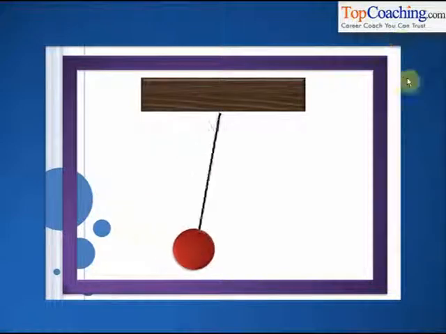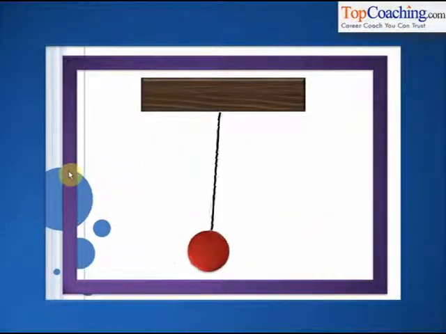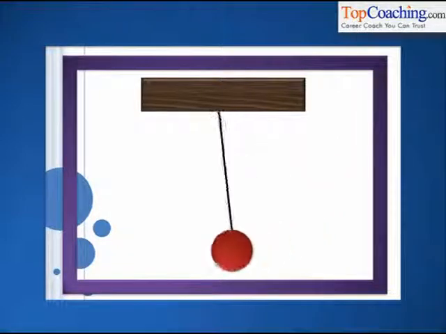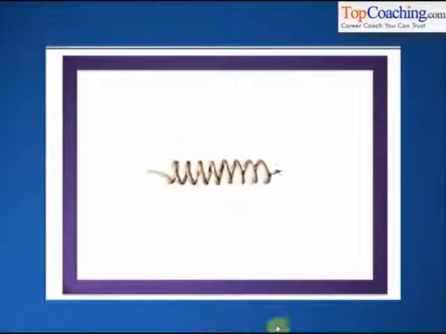Take a look at this swinging pendulum. As you can see, the pendulum first swings to the left, then it swings to the right, then it swings to the left again, then it swings to the right again. So basically about a mean position, that is about this center position, the pendulum keeps swinging to the left and to the right. Isn't it? This type of motion, that keeps happening regularly, is called periodic motion.